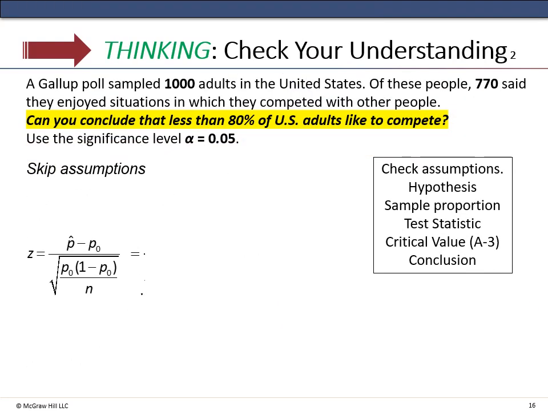Try another. Again, hit pause, and this one tells you to skip the assumptions, just jump right into the hypothesis and calculate and see how you do. A Gallup poll sampled 1,000 adults in the United States. Of these, 770 said they enjoyed situations in which they competed with other people. Can you conclude that less than 80% of U.S. adults like to compete? Use the significance level alpha equals 0.05.